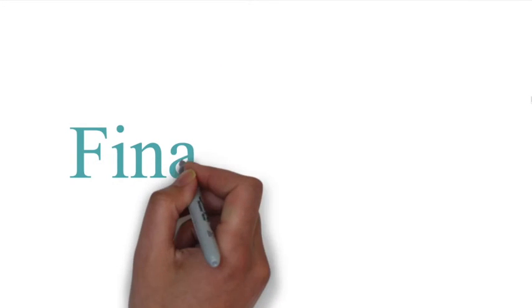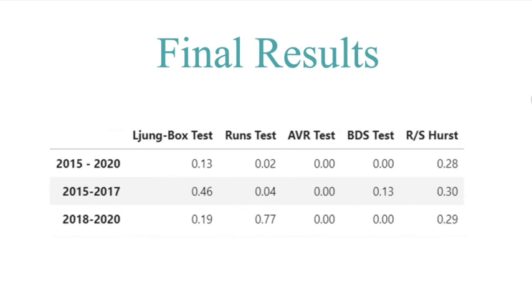Okay, now let's check the results of the five tests. Firstly, looking at the results of the Hurst test, we can see that for the three samples, they actually have an anti-persistent behavior. Although, looking at the Ljung-Box Test and Runs Test, especially for the more recent sample, from 2018 to 2020, we can see that they failed to reject the null hypothesis, meaning that the time series doesn't have any correlation and is produced in a random manner. So there seems to be an improvement in the efficiency of Bitcoin, especially in more recent years.